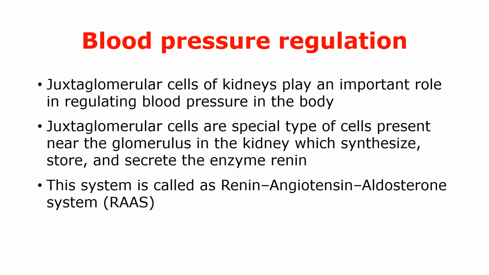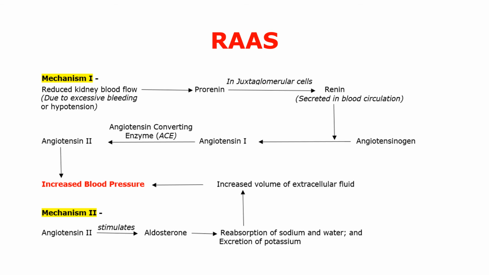Next very important function of kidneys is blood pressure regulation. Juxtaglomerular cells of kidneys play an important role in regulating blood pressure in the body. Juxtaglomerular cells are a special type of cells present near the glomerulus in the kidney, and these cells synthesize, store and secrete an enzyme called as renin. And overall this system is called as renin-angiotensin-aldosterone system or RAS. This system can be explained with the help of this flow chart.